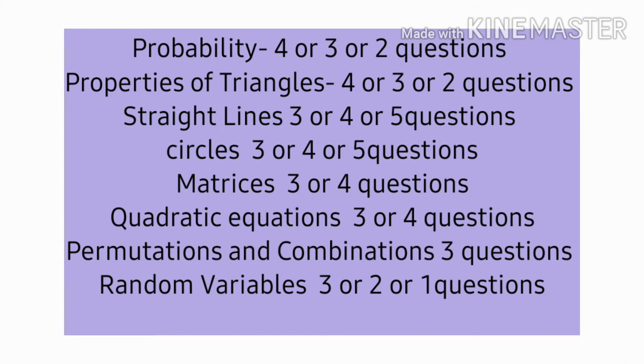Then playing with the equations, solve quadratic equations. If you solve this chapter, you will definitely get 3 or 4 marks in MSET. Then go for the permutation and combination. This is a very easy chapter which covers 3 questions in MSET. Then go for the random variables, where you can cover 1, 2 or 3 questions.